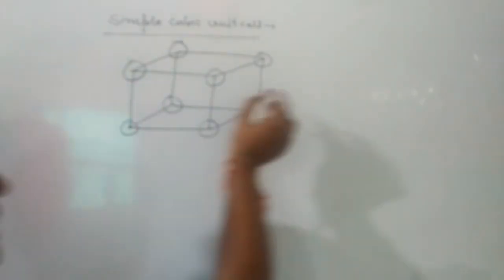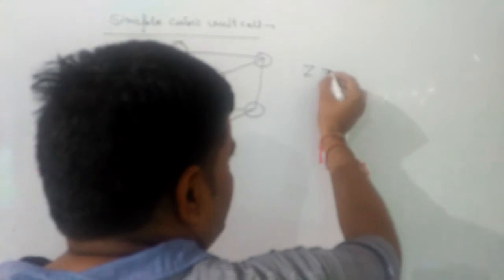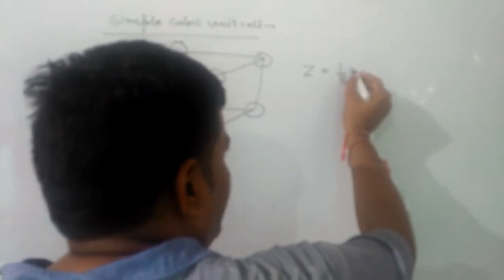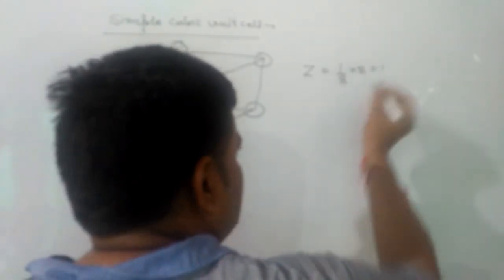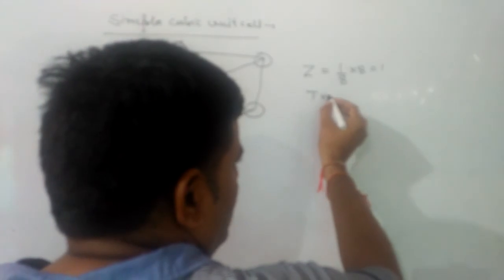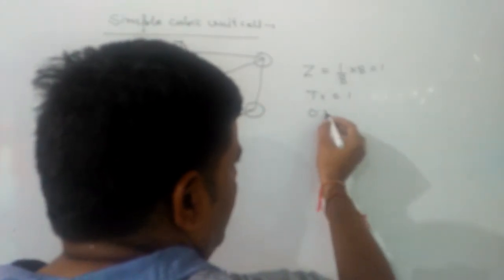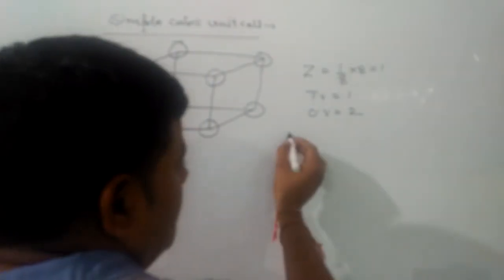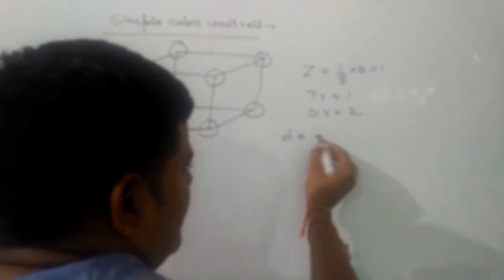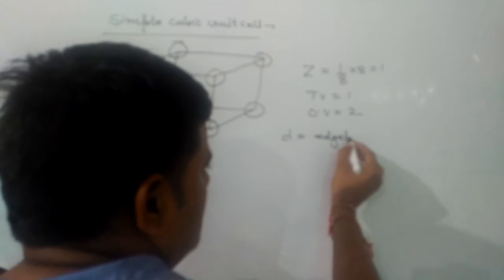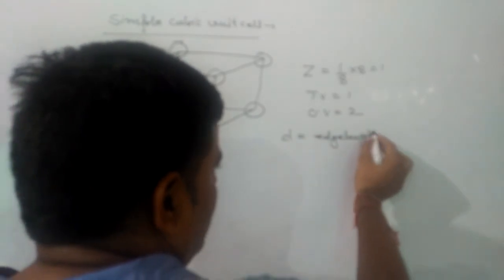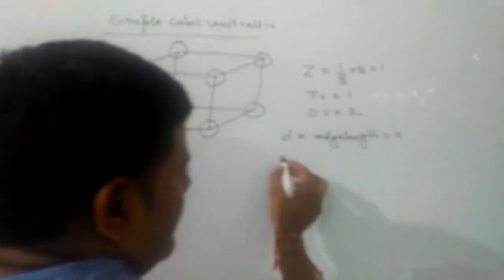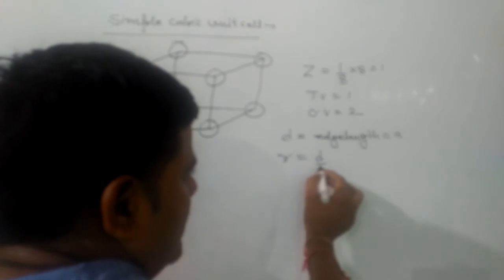Hence, the total number of particles in a simple cubic unit cell will be 1 by 8 into 8, and that comes out to be 1. So tetrahedral void will be equal to 1. Octahedral void will be equal to 2 times of that, that will be 2. Now, neighboring atom distance d should be equal to the length of the cube, a. And radius will be half of the diameter, so it will be a by 2.